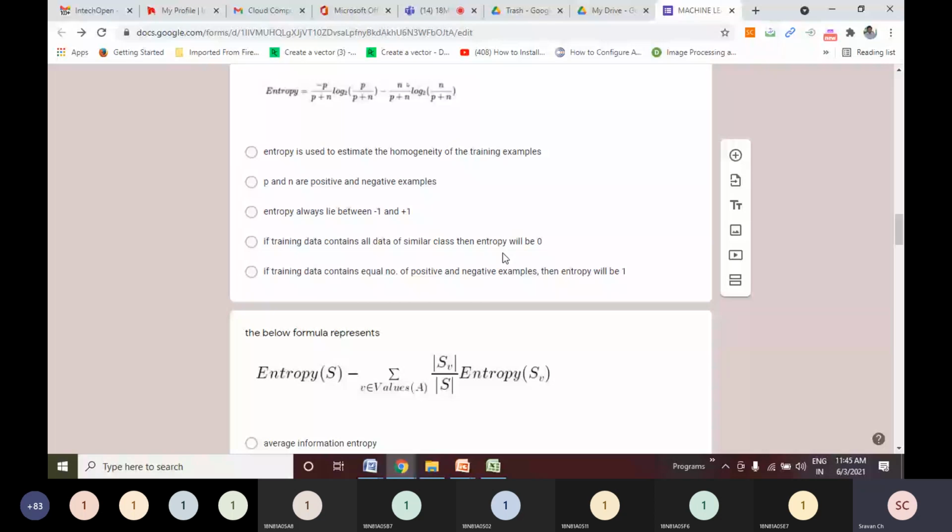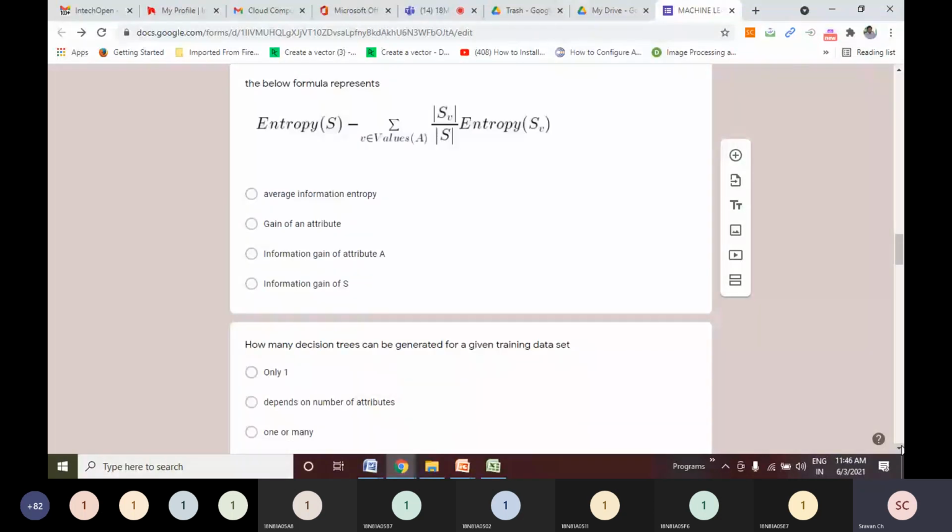Fine. Next. Entropy of S minus, the below formula represents what? Minus sigma of. So friends, what is this? This is average information entropy for every single attribute. If you recollect, outlook was one of the attributes. In Outlook, we had three possible values. What were the three possible values? Sunny, overcast, and rainy.